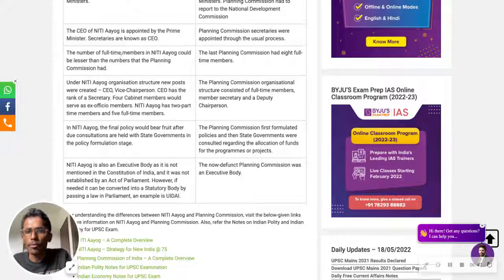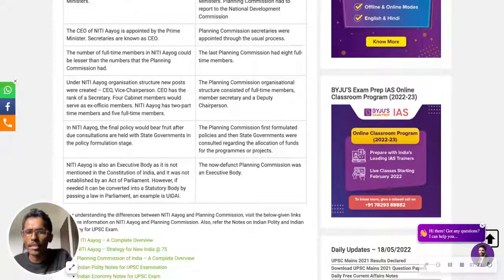Last four more points. The number of full-time members in NITI Aayog could be lesser than the number the Planning Commission had. So they had fewer members in NITI Aayog, whereas the Planning Commission had full-time members, and the council itself was big. Under NITI Aayog's organization structure, new posts were created: CEO, vice chairperson. The CEO has the rank of secretary. They had a CEO, a vice chairperson, and four cabinet members serving as ex officio members.